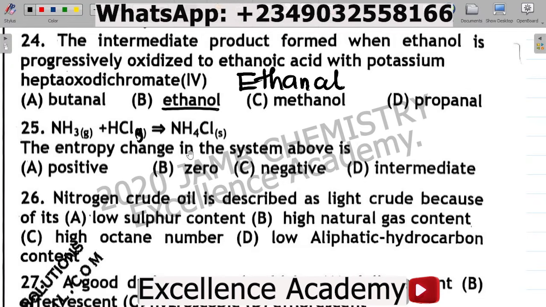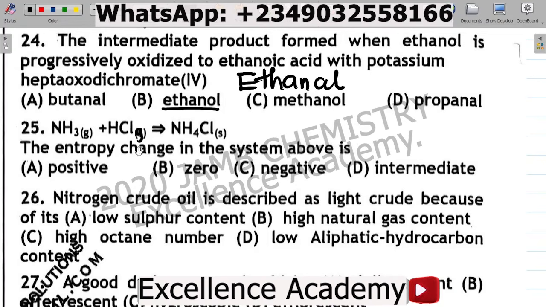So what's the correct answer here? For this question, the first thing to notice is that they ask you for entropy. Entropy simply measures disorderliness or disorder. And we know that gases have much higher entropy than solids.